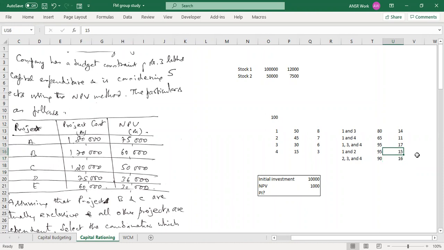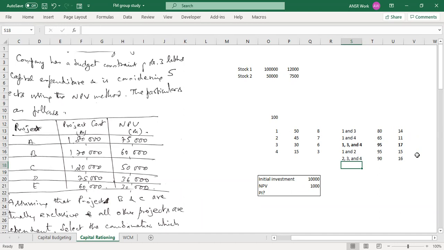If you look at it, the best return we are getting is from 1, 3, and 4. Am I right? Yes. So obviously we're going to choose 1, 3, and 4. We are going to use this logic in the problem after maybe 2-3 minutes.